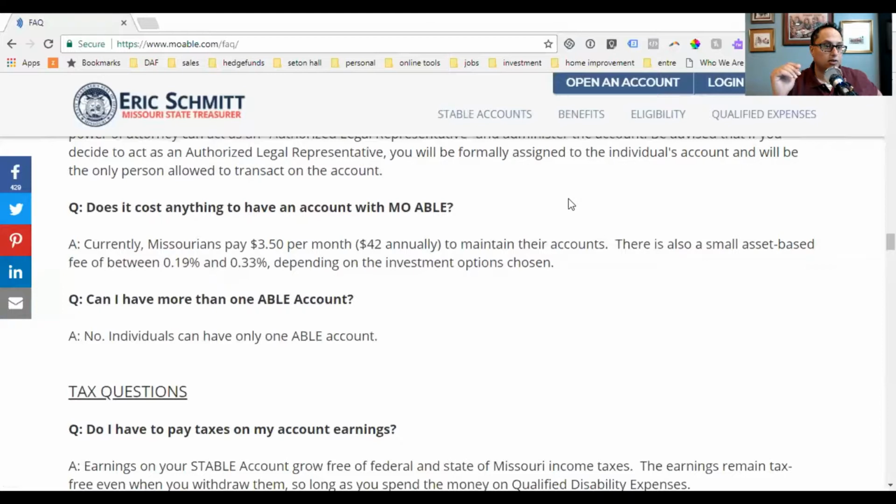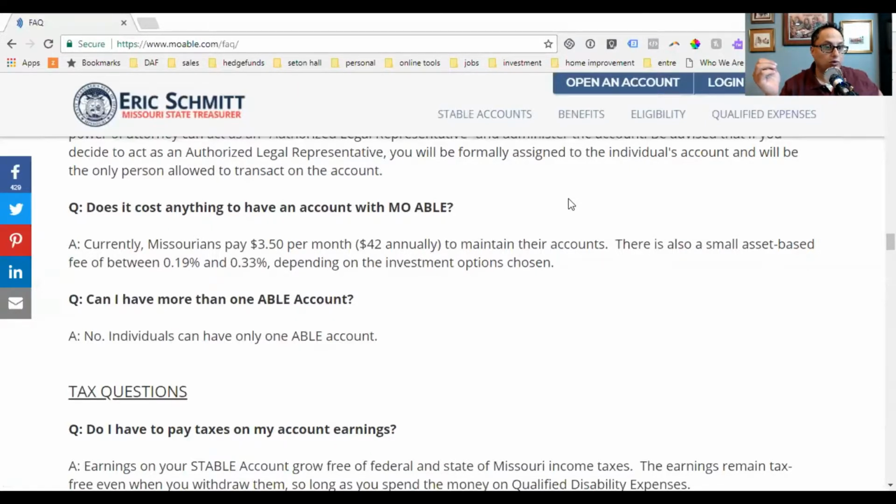Okay, let's see. Does it cost anything to have an account with MOABLE? Currently, Missourians pay $3.50 per month, $42 annually to maintain their accounts. There's also a small asset-based fee between 0.19% and 0.33%. So the most you'll pay on managing of the assets would be 1/3%, which is really not a lot. And you do have that monthly fee.